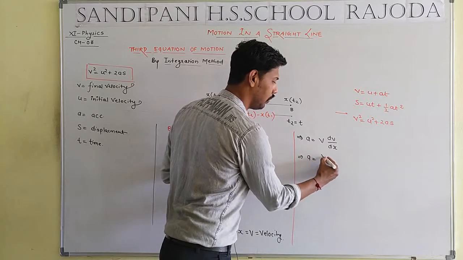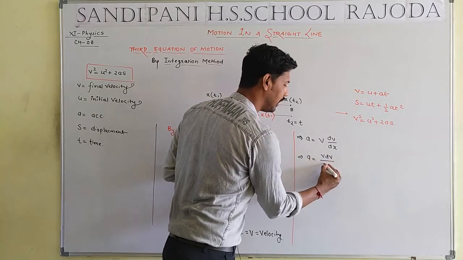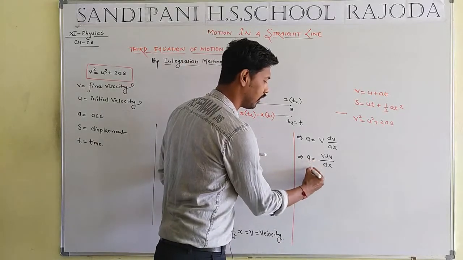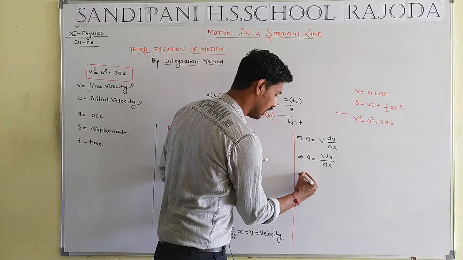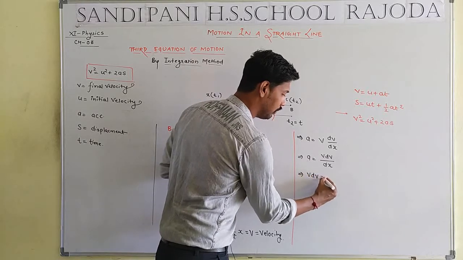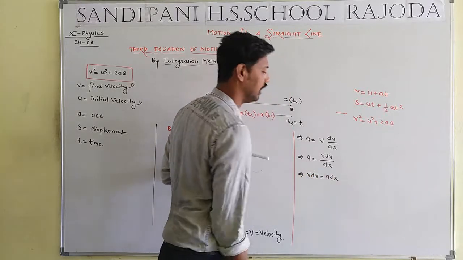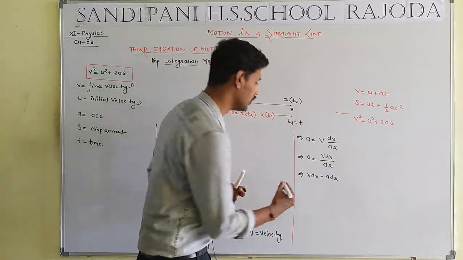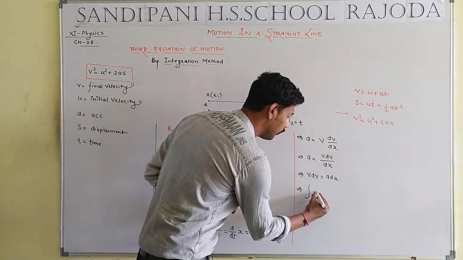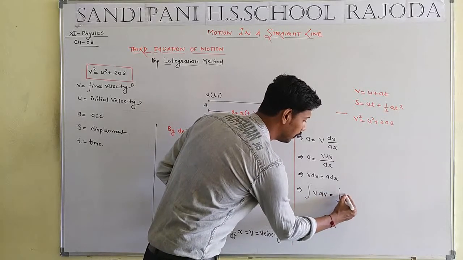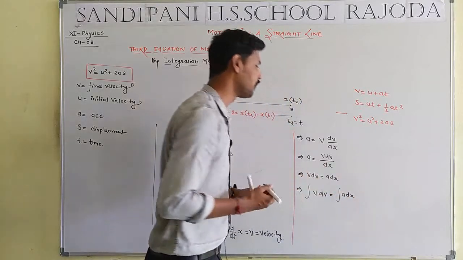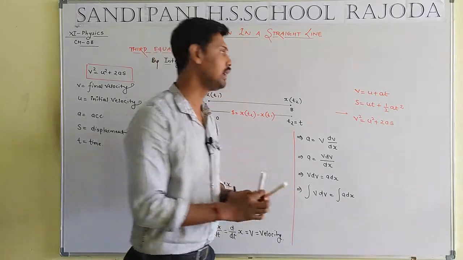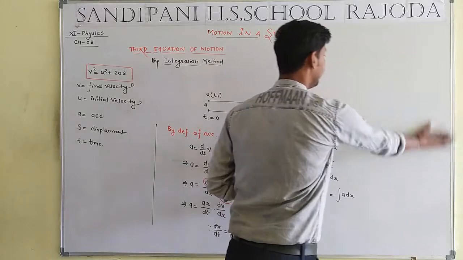One more time, v dv by dx, the denominator of a will be equal to 1, these into this, that means v dv will be equal to a dx. Student, now we are taking integration on both sides, with respect to v and with respect to x, that means partial integration.